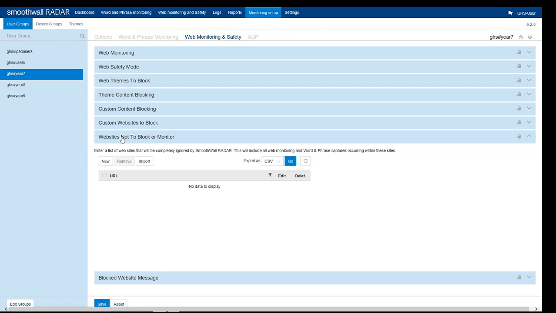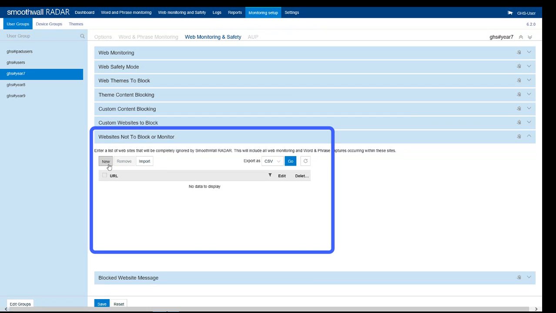Websites Not to Block or Monitor has two functions. The first is to allow websites to be accessed even if they are specified in the theme or content blocking categories, or to provide a whitelist of websites permitted for access if the whitelist web safety mode above is in use. The second is to stop specific websites from causing a word and phrase capture and is used to reduce the chance of irrelevant capture from trusted websites. More details on usage of this tab are in the specific video on this feature.